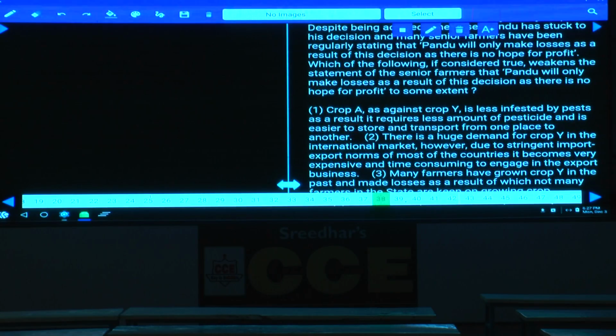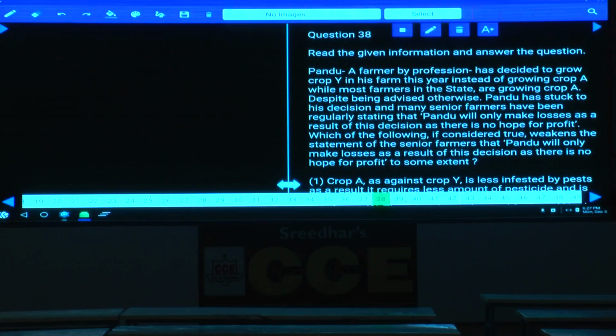Now, question number 38. Pandu, a farmer by profession, has decided to grow crop Y. This Pandu has decided to grow crop Y in his farm this year instead of crop A. Most of the farmers are preferring crop A, whereas this Pandu is preferring crop Y. Most farmers in the state are growing crop A, despite being advised otherwise.